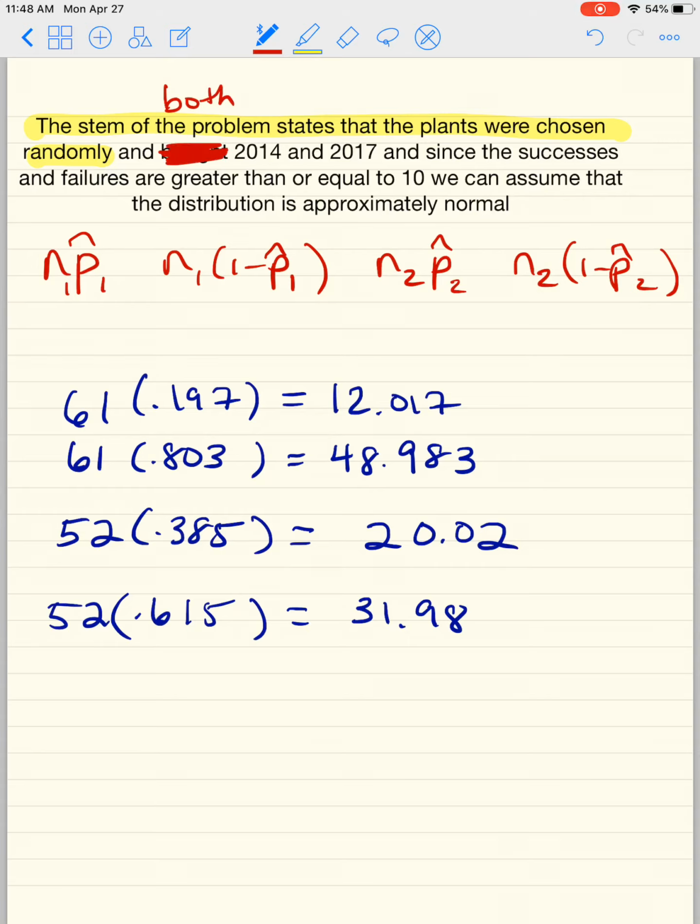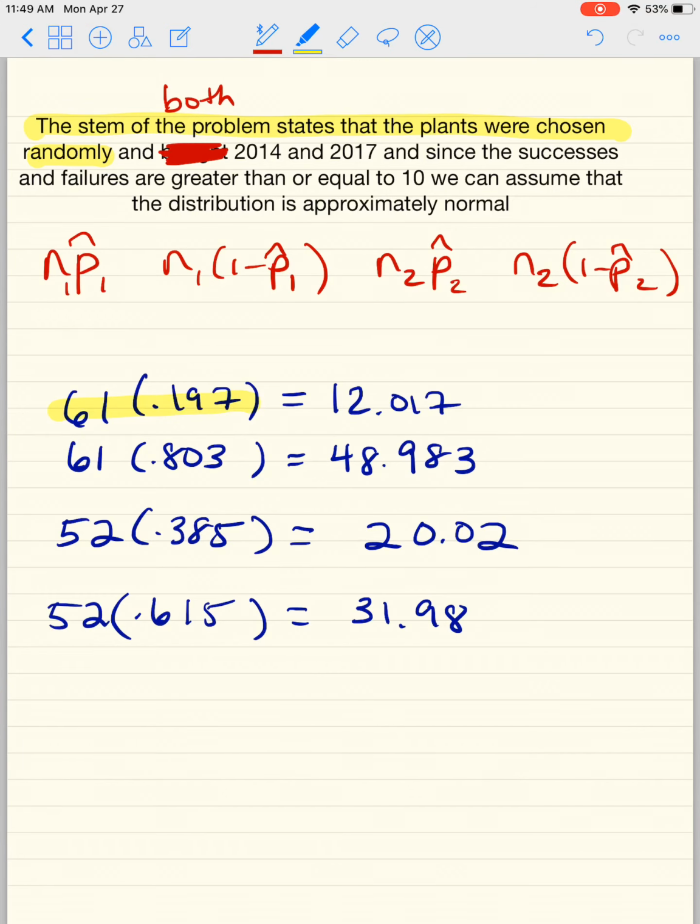And both 2014 and 2017, I should put in. And since the successes and failures are greater than or equal to 10, we can assume the distribution is approximately normal. Typically, it would be like 61 times 20 out of 61, and that's 20. But in this case, we don't, so we have to actually work out the problems, okay?